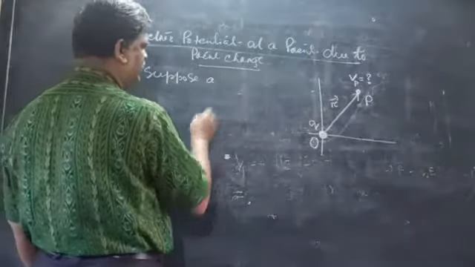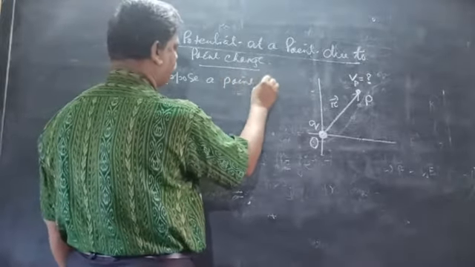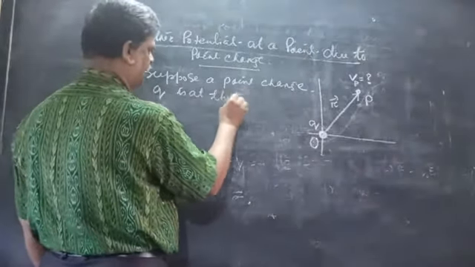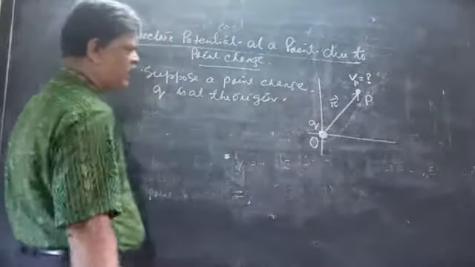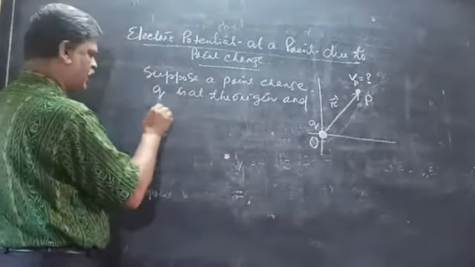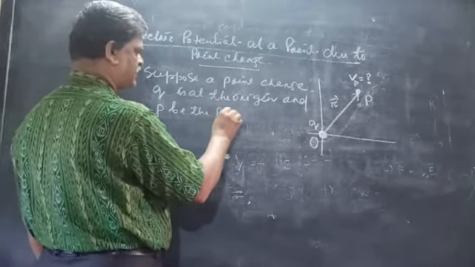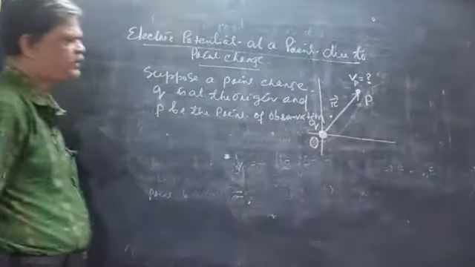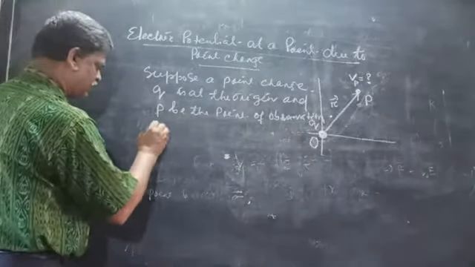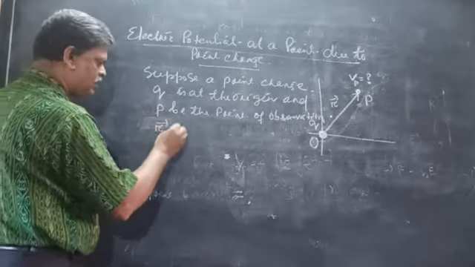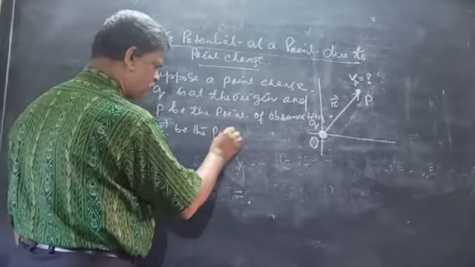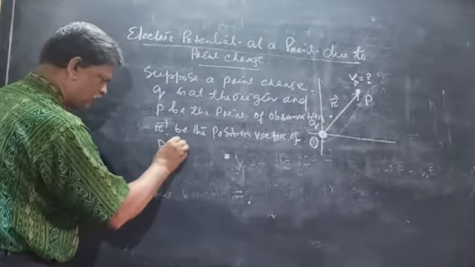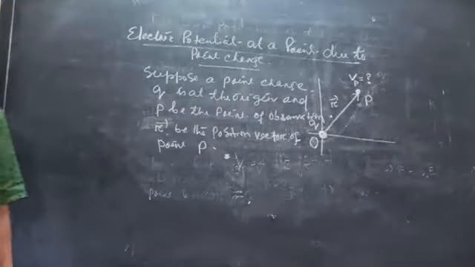Suppose a point charge Q is at the origin, and P be the point of observation, whose position vector is r. The vector r is the position vector of the point P.